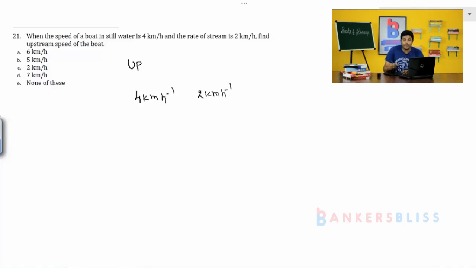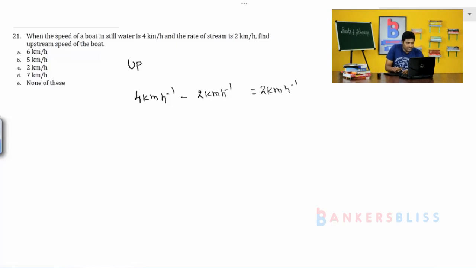While going upstream, means against the flow of water, the water is a hurdle, which reduces the speed of the boat. If the boat is traveling at 4 km per hour and the water is resisting the boat at 2 km per hour, then what you have to do? You have to subtract, then the answer will be 2 km per hour.